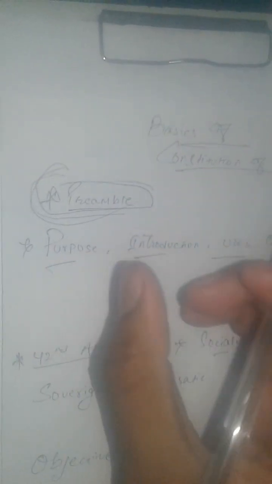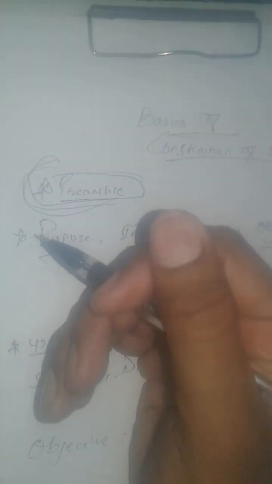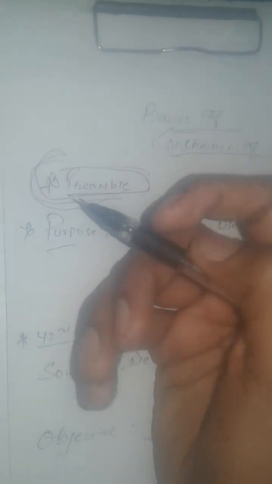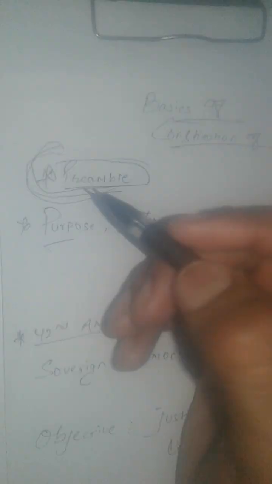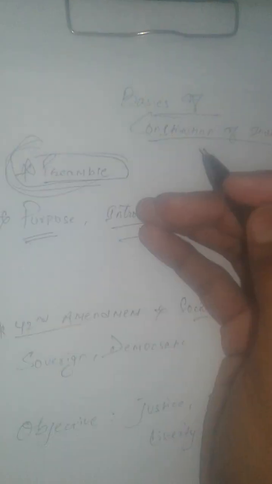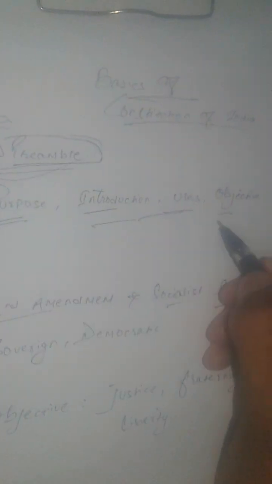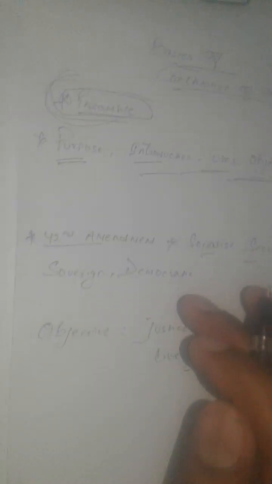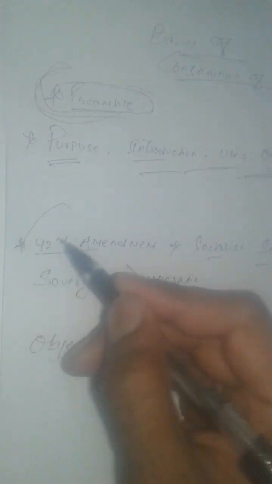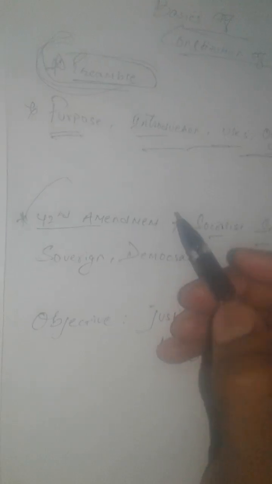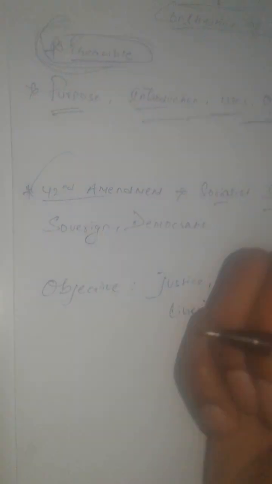What is preamble? Preamble is basically a definition which is given by the act or any constitution, and it explains the purpose, introduction. It also introduces what this is for, or uses of that particular section or act, and its objective as well. Now we will come to this 42nd amendment later on. Firstly, we are going to understand what the objective of that particular Indian constitution is.